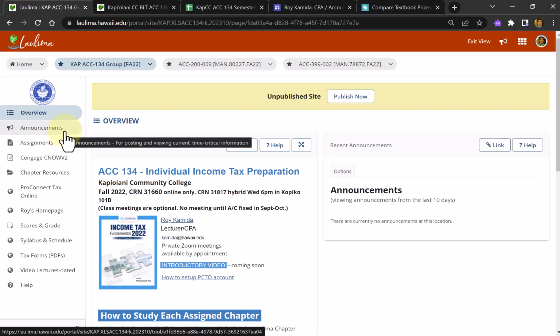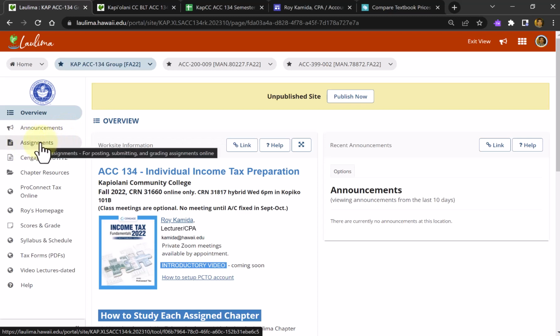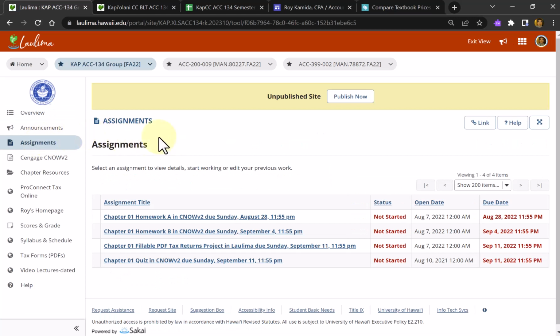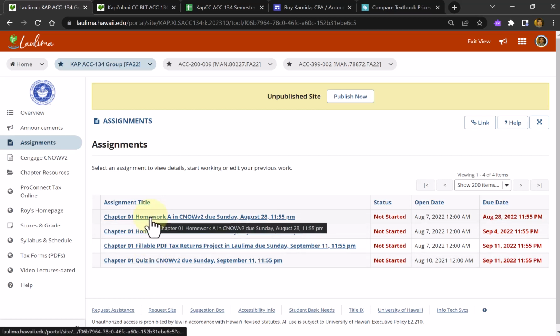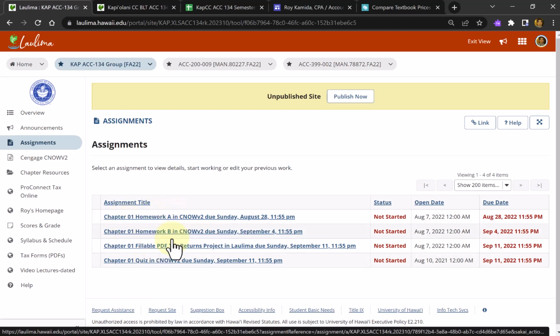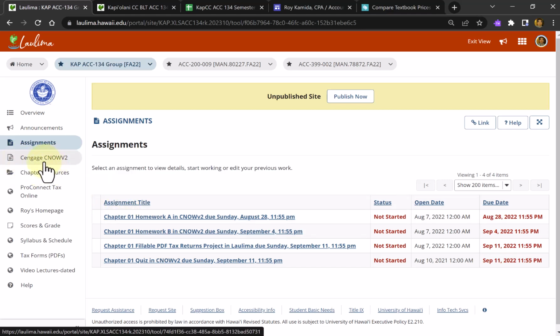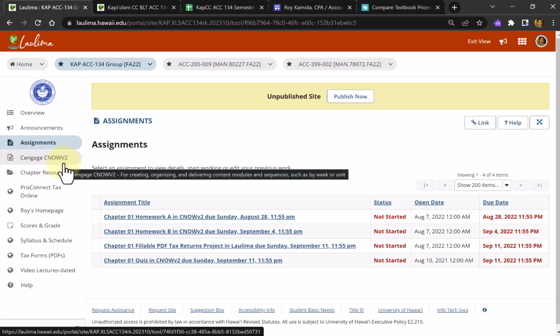All assignments should be listed under this assignments tool. Let me click on it. I have assignments already set up for the first chapter of our semester. Looks like four different assignments. Most of the assignments are not going to be done here. This is just instructions here in Laulima. Most of the assignments will be done at the publisher's website called Cengage, CNOW V2, Cengage Now version 2.